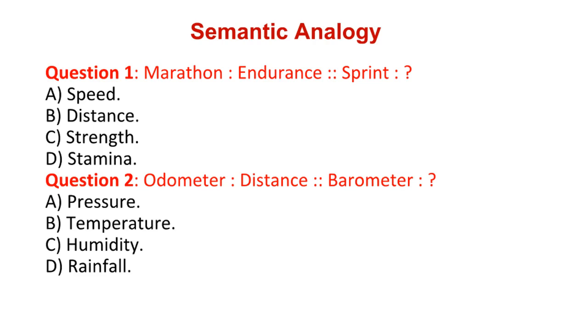Question 2. Odometer : distance is proportional to barometer : A. Pressure. B. Temperature. C. Humidity. D. Rainfall. Answer A. Pressure. Explanation. An odometer measures distance, while a barometer measures atmospheric pressure.